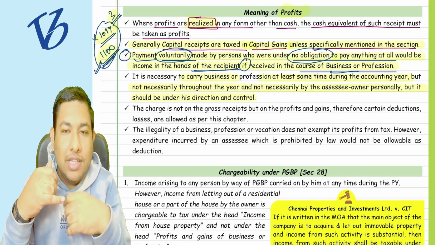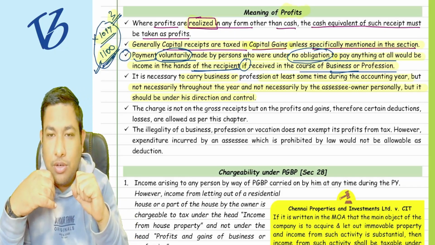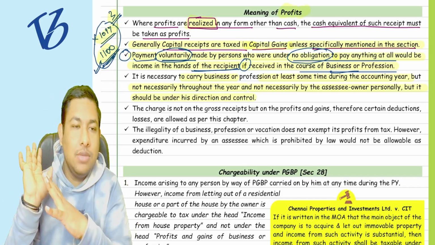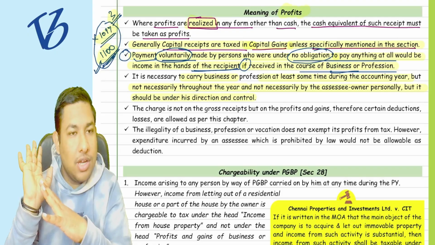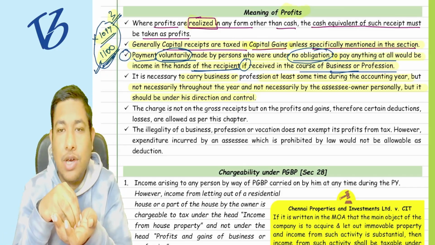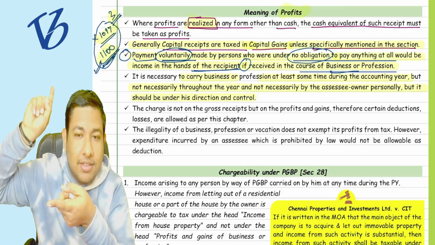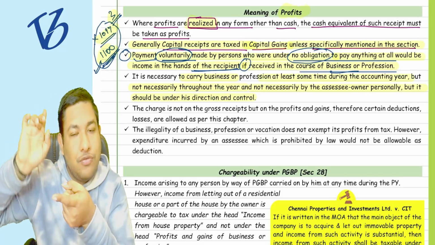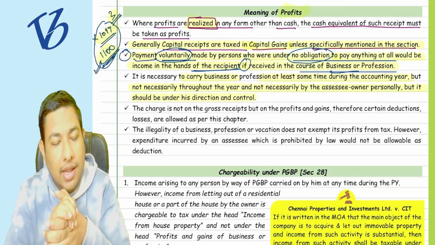You ask whether I have to give this much discount to that customer or not. Everything you are asking from his direction and control. So the profit that you are earning is going to be taxed under the head of PGBP in the hands of your father and not in your hands.